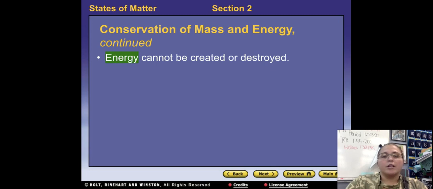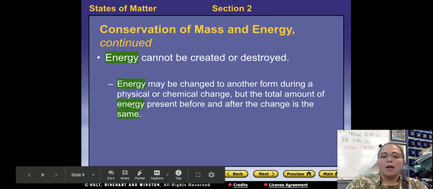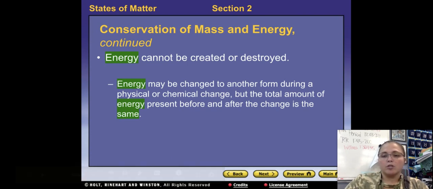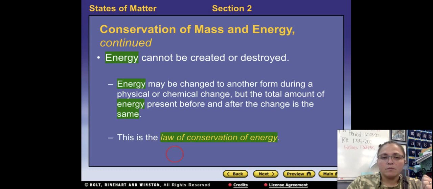Same thing with energy. Energy cannot be created or destroyed, but it may be changed to another form during a physical or chemical change. So it can change forms, but the total amount of energy present before and after the change stays the same. If I have so much energy before, I'm going to have that same amount of energy after. It just might be in a different form. It might change from chemical energy in the wood into light and heat energy from a fire. And this is called the law of conservation of energy.